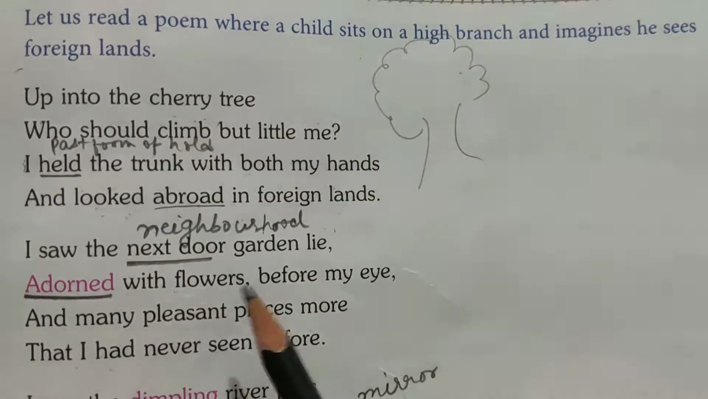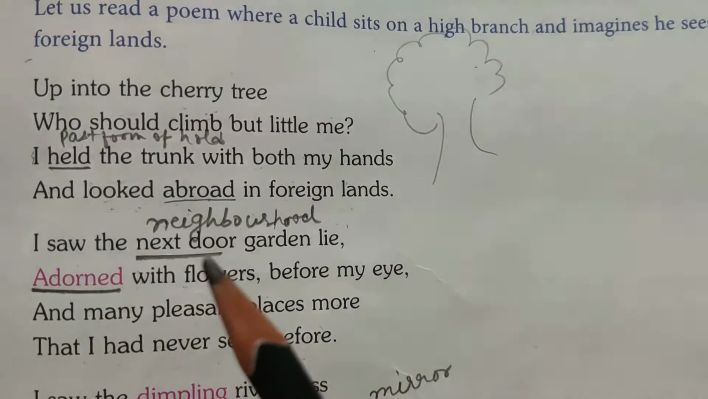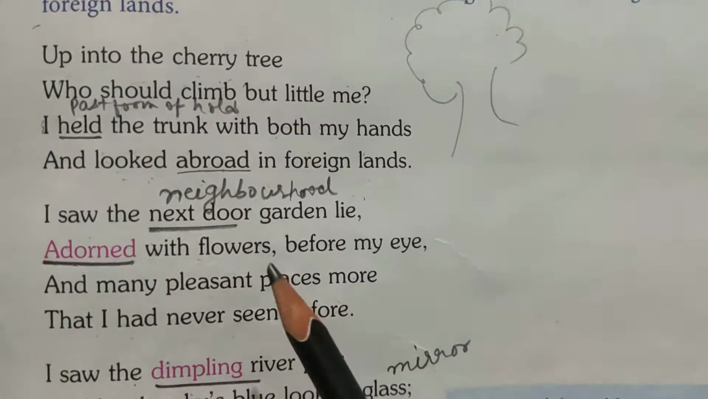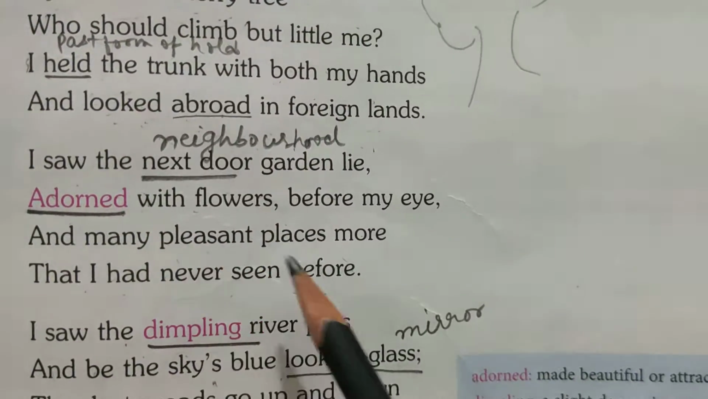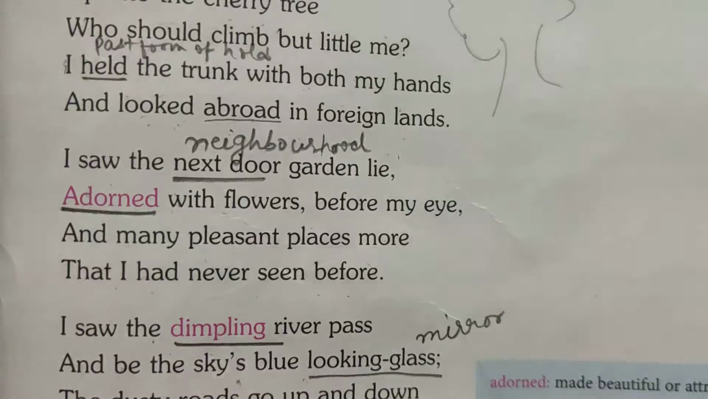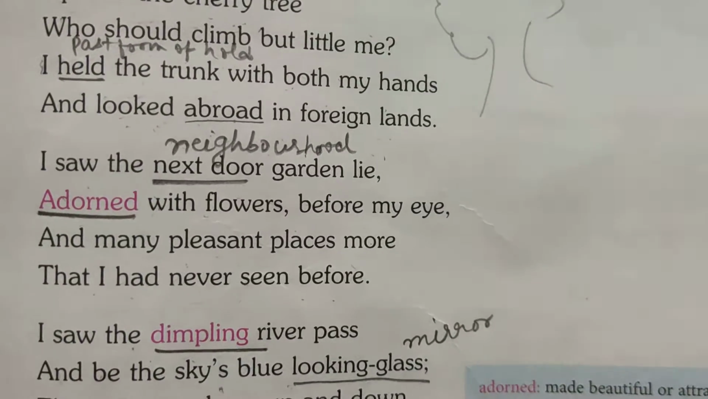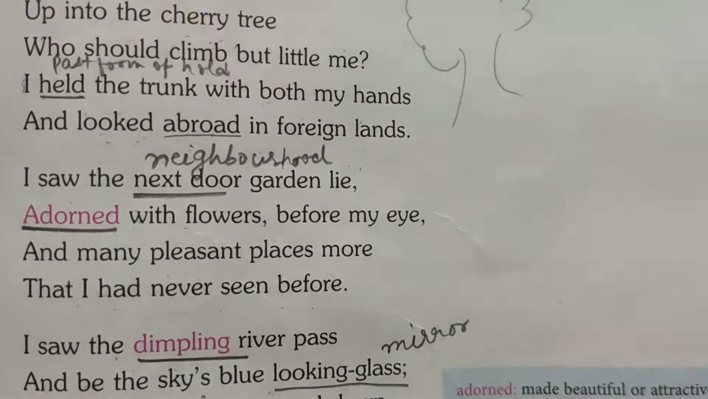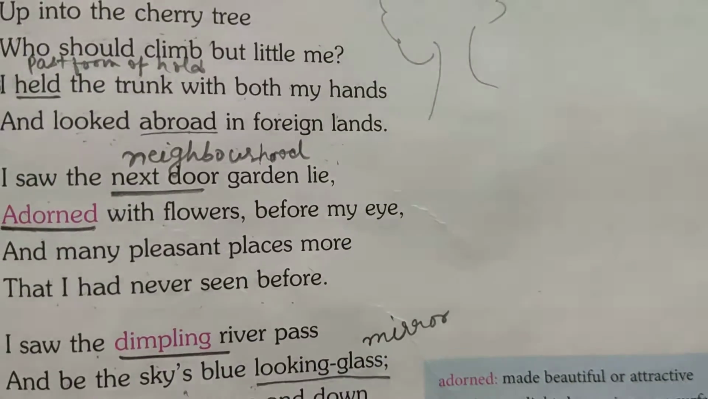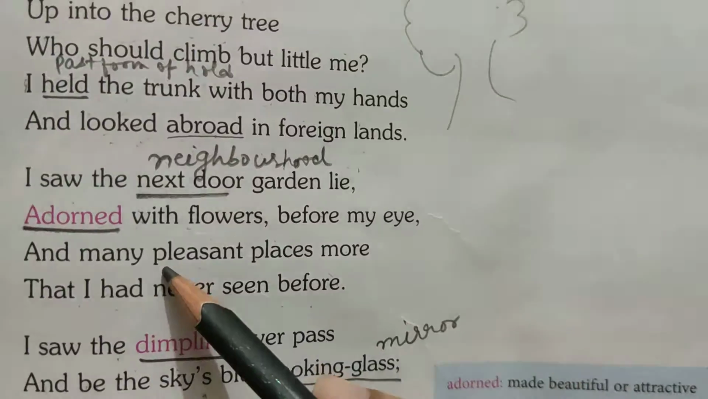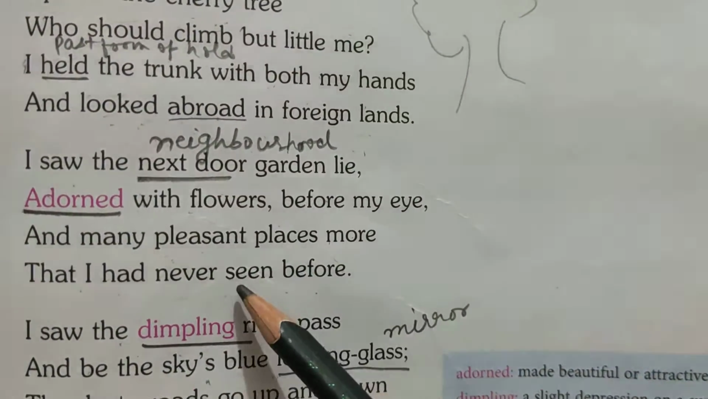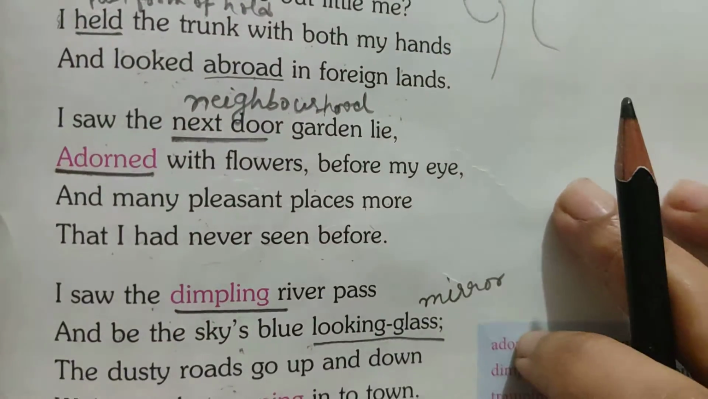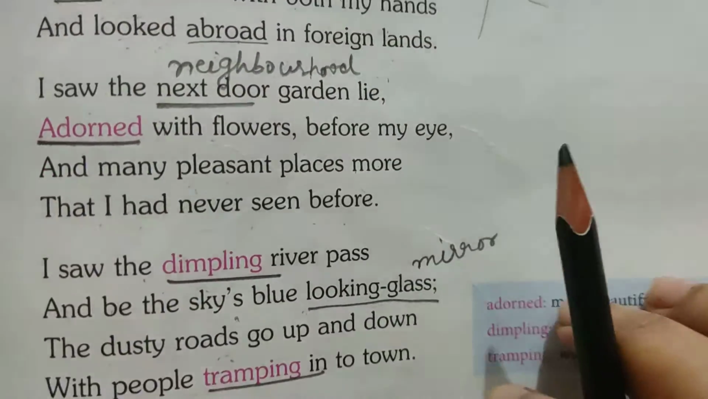Okay, he saw the garden that was full of beautiful and attractive flowers in the neighborhood, and so many other pleasant places. Pleasant places can be mountains or rivers, or maybe streams or beautiful animals. So all those places also he saw, the places that he had never seen before, जो उसने पहले कभी भी नहीं देखी थी, वो places भी उसने देखी.